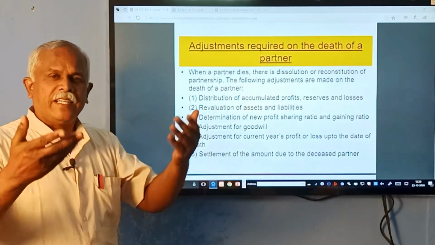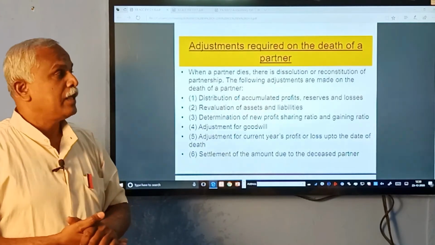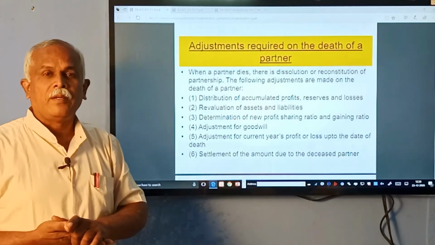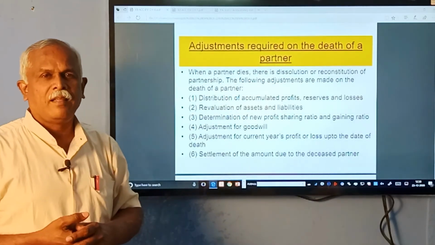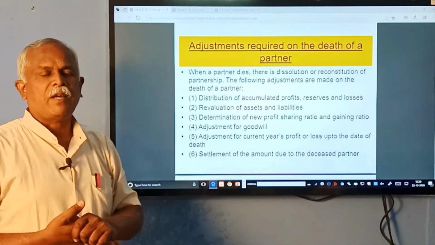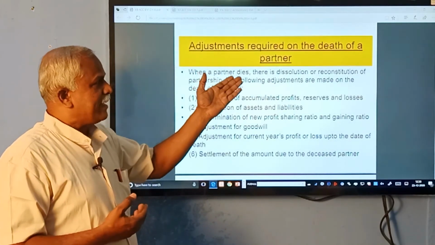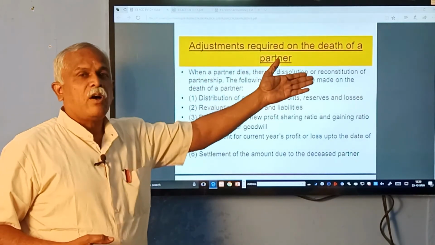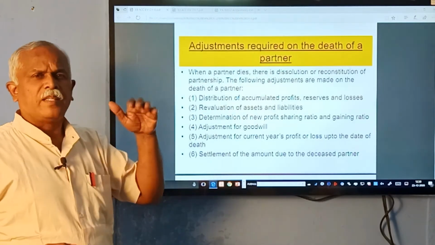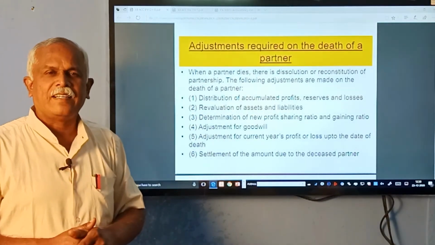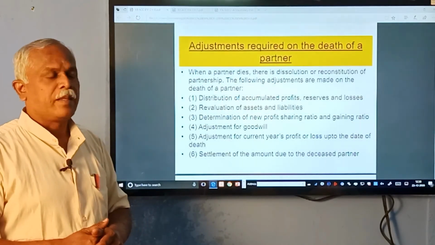In case of an accident, if he dies, in such a case how will things be settled? He will not be there to receive. Now his family will receive the benefits. His family will be given the benefits. When a partner dies, there is a dissolution or reconstitution of partnership. Like retirement, death is also treated as reconstitution of partnership.